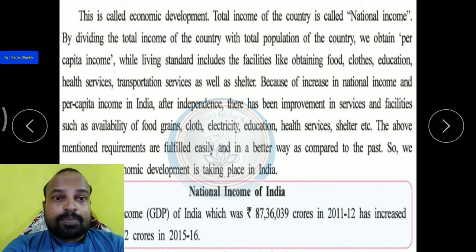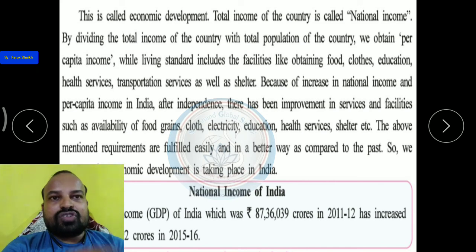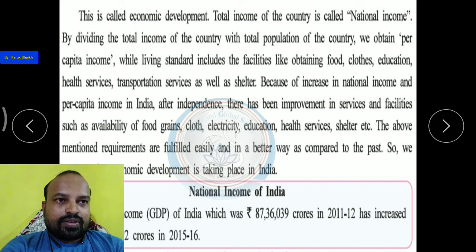What is called per capita income? When the total income of the country is divided by the total population of the country, we obtain per capita income.